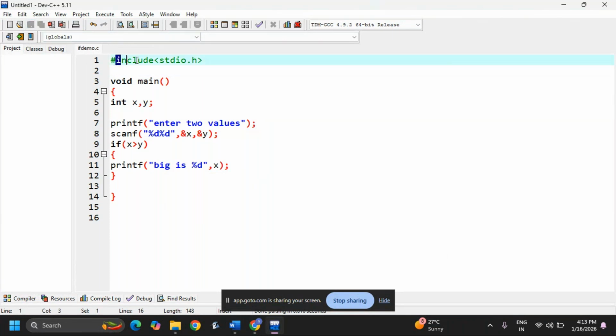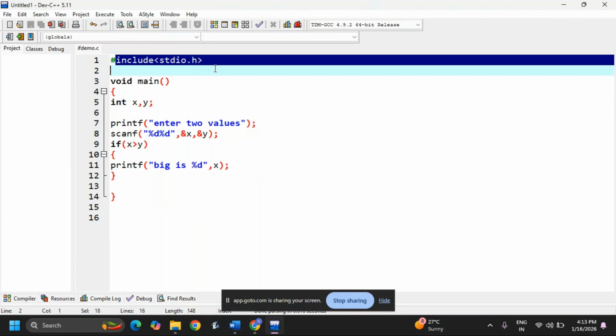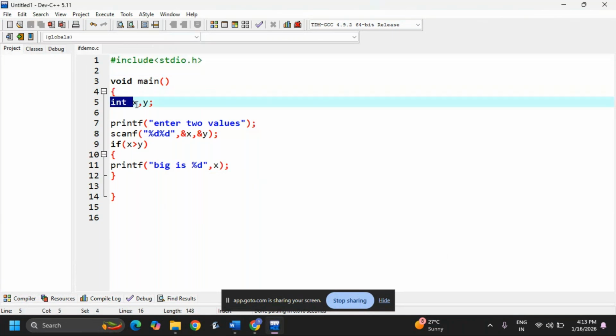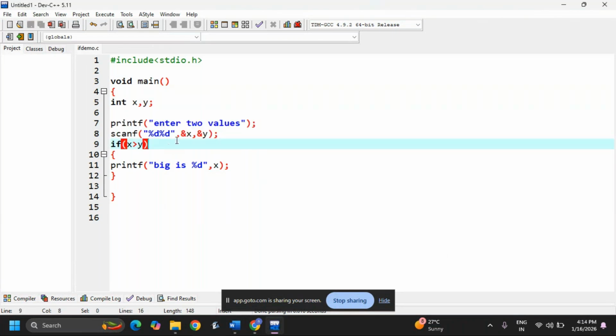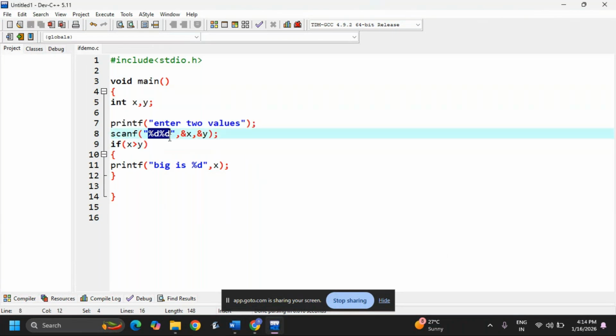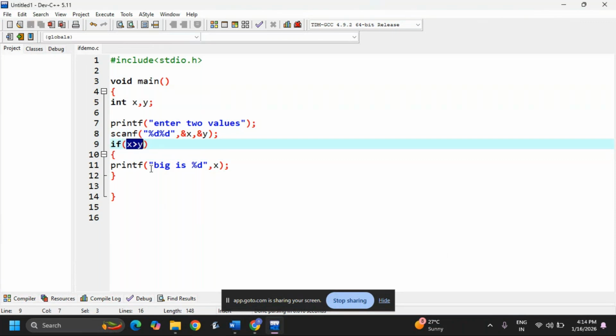This is the header file, stdio, the standard input output header file. Inside main I'm declaring two variables, int x, y, and reading the values. printf enter two values, and since we are reading two values we need to use two %d. If you are scanning three values, you need to use three %d, then scanf with x and y. This is the syntax. Now if x greater than y, then print big is x. To print a value, this is the syntax with %d.